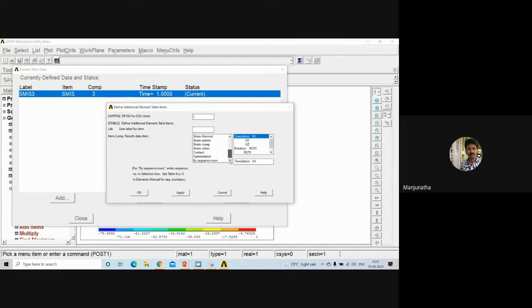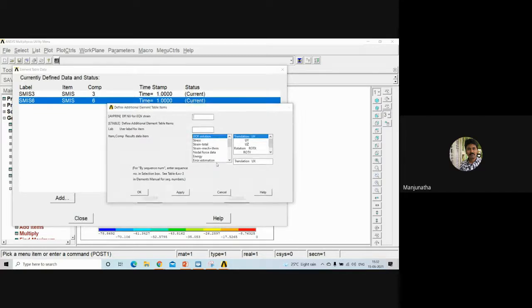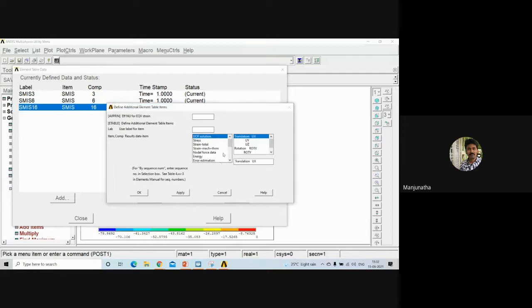Then click on by sequence, select SMISC and enter the code as 6. Click apply. Again select by sequence, click on SMISC, enter the code as 16. Click apply.